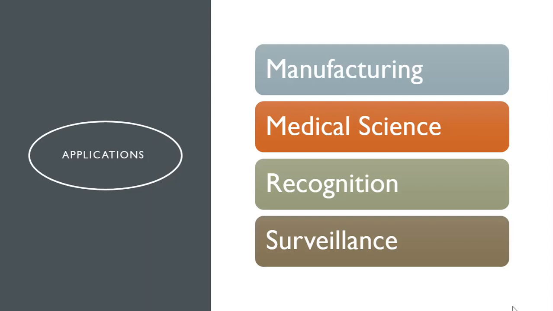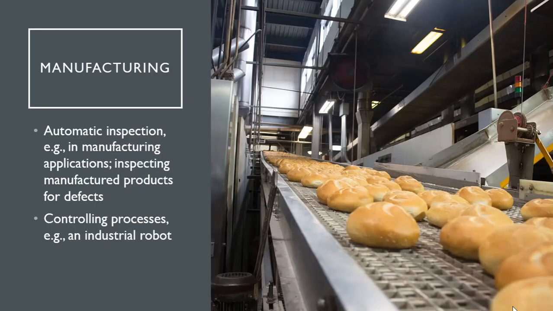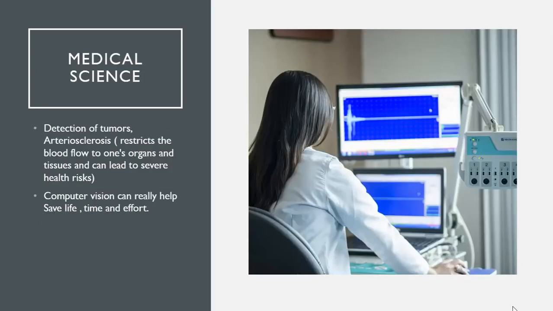So we proceed with manufacturing. Now what happens in manufacturing is that you want to detect any defect in the manufactured product. So you can use computer vision here for automatic inspection. This is very useful. This saves a lot of time. And in controlling processes also, for example, industrial robots can be equipped with this computer vision to understand any lacuna or any fault in these processes. Okay, so next we move on to medical science.